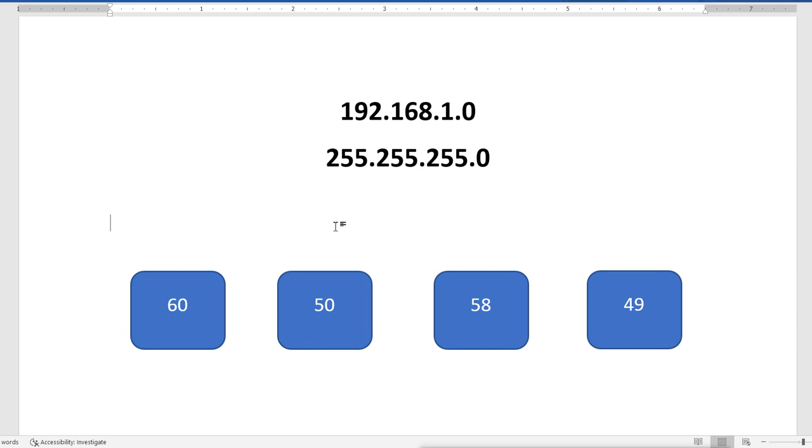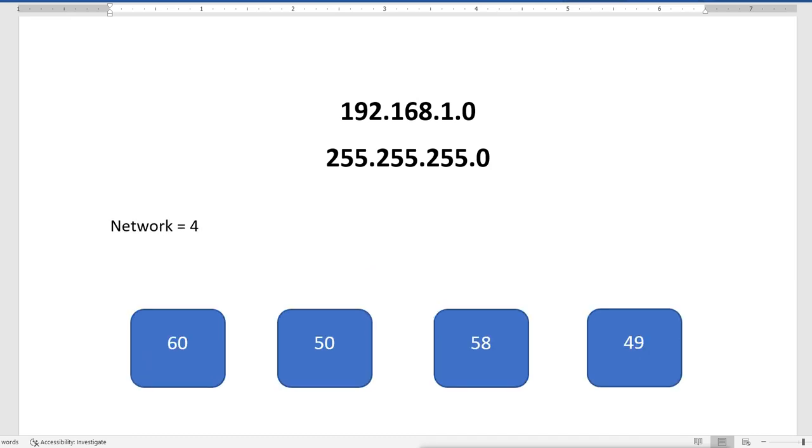But what requirement do we have? We have a requirement of 4 networks. Then how many hosts do we need? If we look at every network, the maximum number of hosts we require per network is 60.